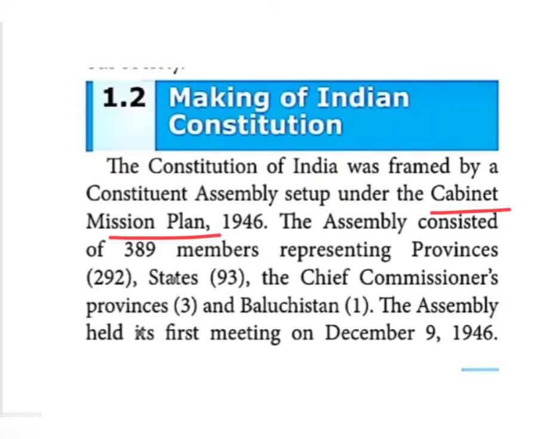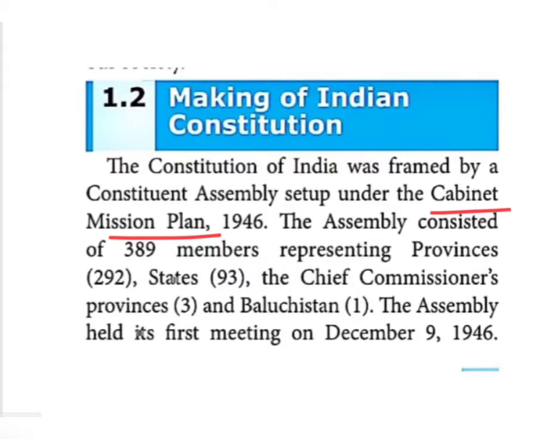Next, till the constitution was ready, an interim government of all the parties should be set up at the center.